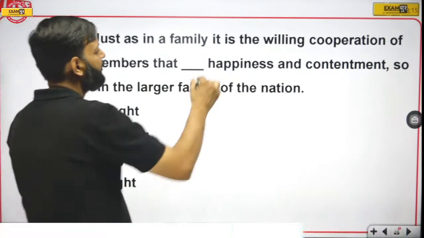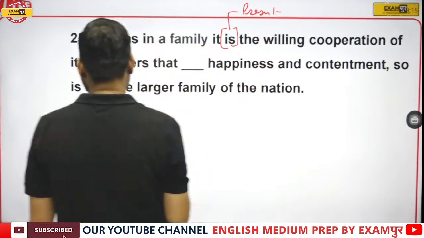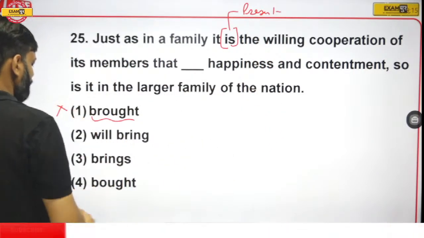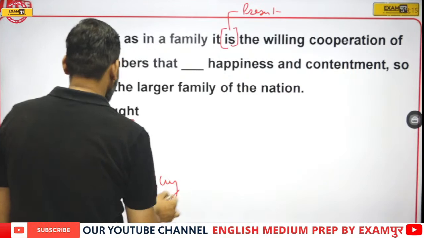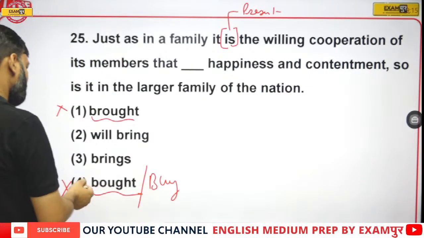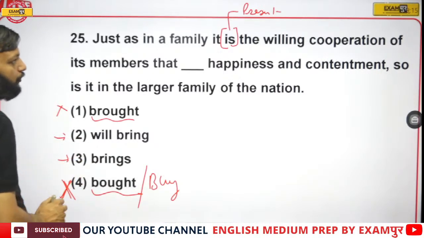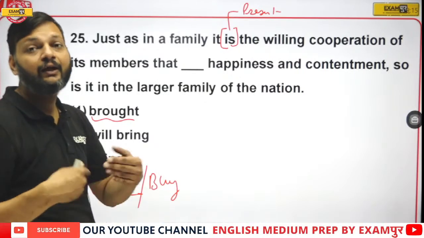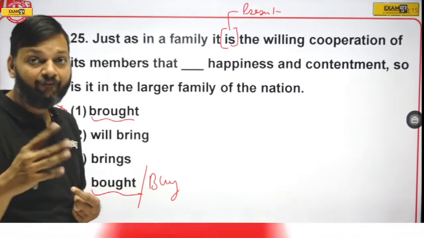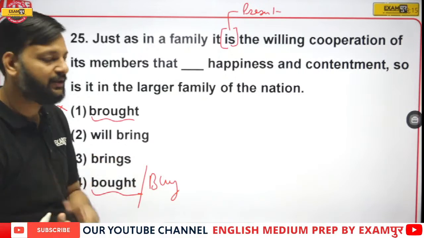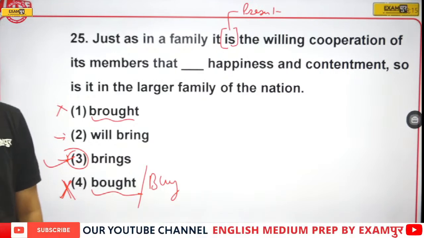See, the very first thing, this sentence is present. So past cannot be the answer. And bought is the second form of buy, so grammar wise, meaning wise, this is absolutely wrong. Now we have two options, will bring and brings. This sentence is present and a regular action. If your family is good, it brings happiness. This is a fact, and a fact should always be in present indefinite tense. That's why option number 3 will be the right answer.